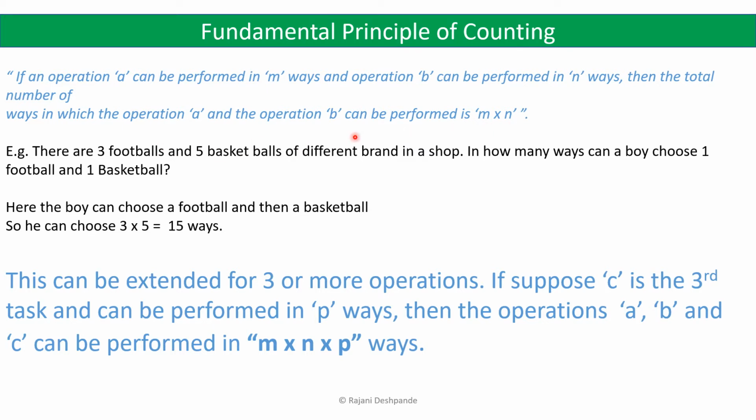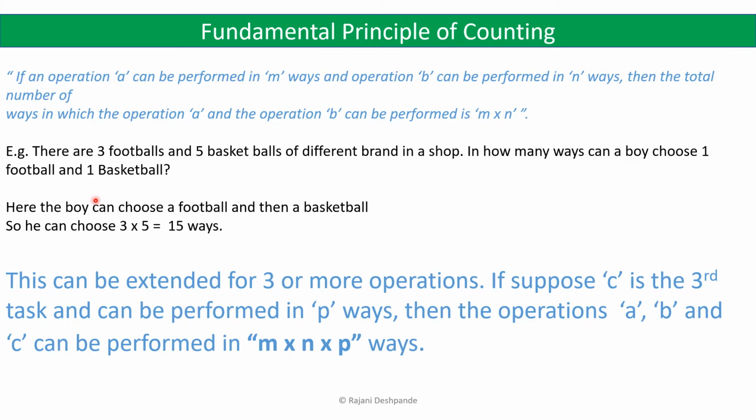Let us take an example to understand this. We will take the same example. There are 3 footballs and 5 basketballs of different brands in a shop. In how many ways can a boy choose one football and one basketball? Here he has to perform the first activity, choosing one football, and he also has to choose one basketball.